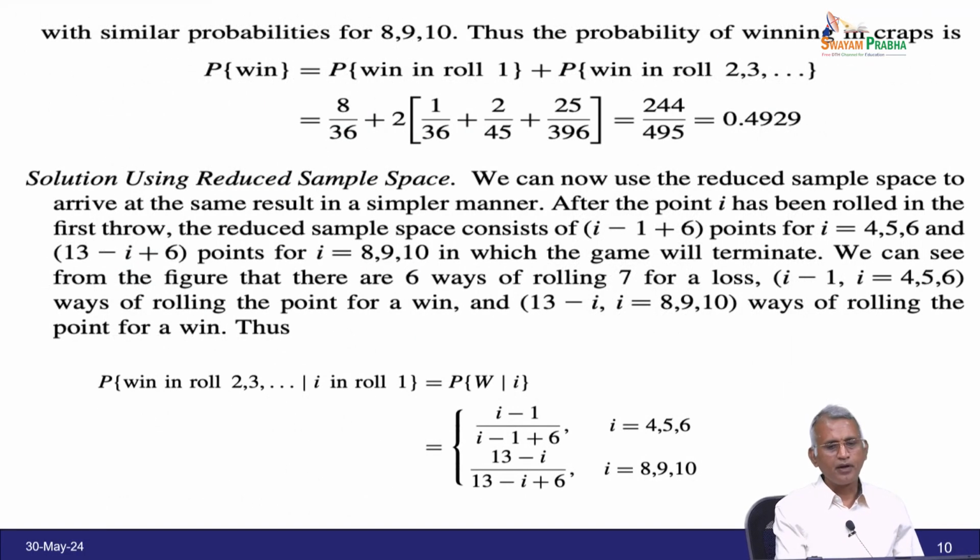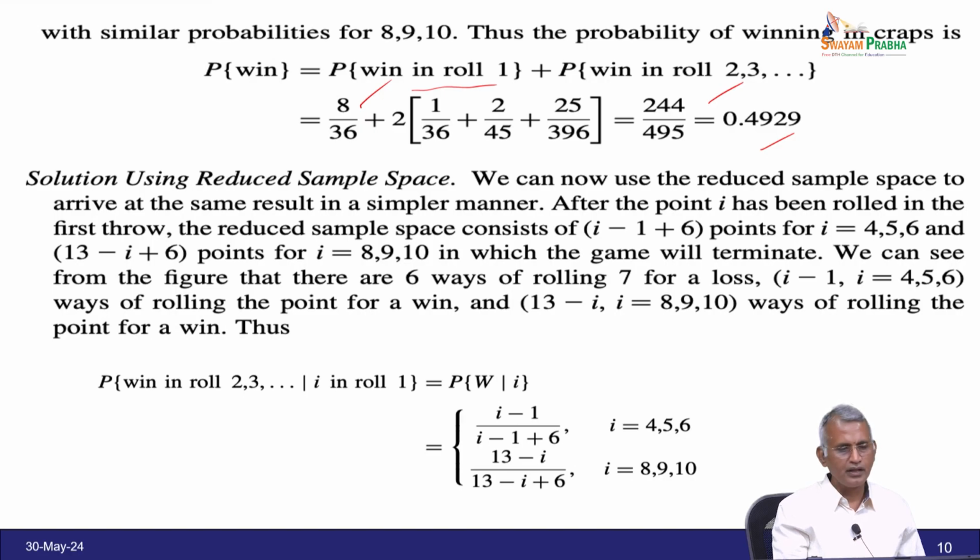So, with a similar probability for 8, 9, 10, the probability of winning the craps is, the rule is, probability of win equals probability of win in roll 1 plus probability of win in the roll of either 2, 3, 4 and so on. So, the probability of win in roll 1 is 8 by 36, and here 2 times 1 by 36 plus 2 by 45 and 25 by 36, which is equal to 244 by 495. After simplification, you get the value of 0.4929. So, this is the meaning of getting the probability of win.